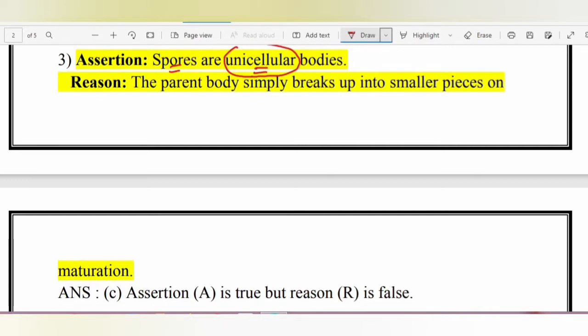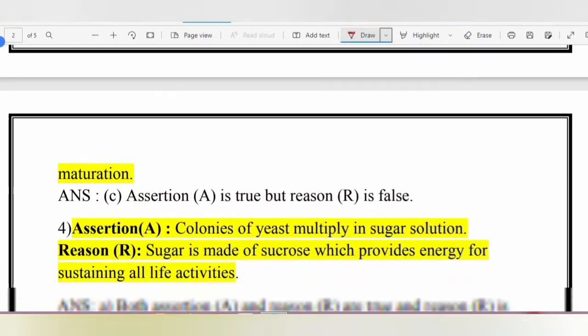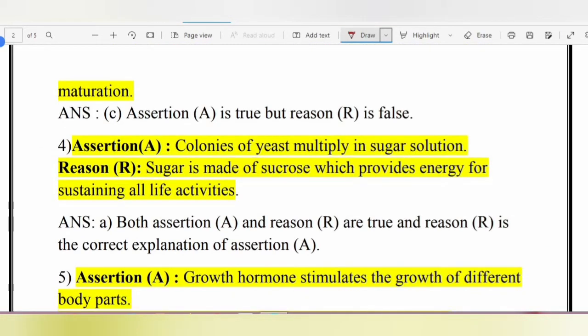Whereas the reason that they have given here is regarding the process of fragmentation and not about spore formation. So here the assertion is true and the reason is false. Okay, so this does not apply to spore formation. Alright. Moving on to the next question.